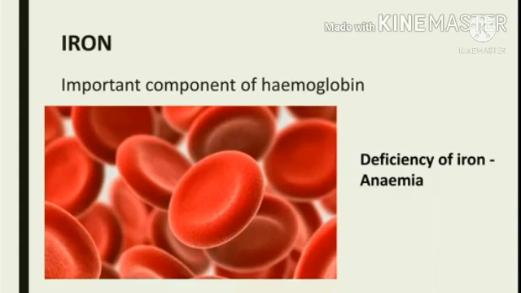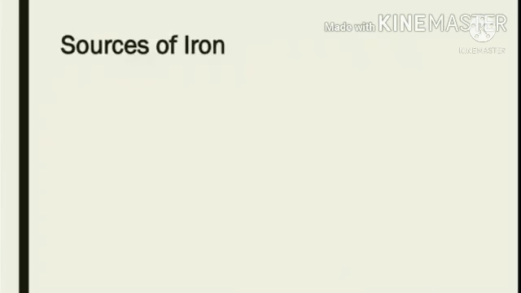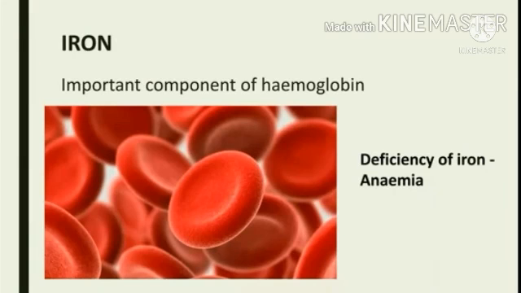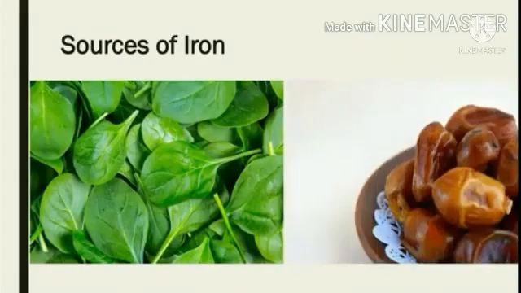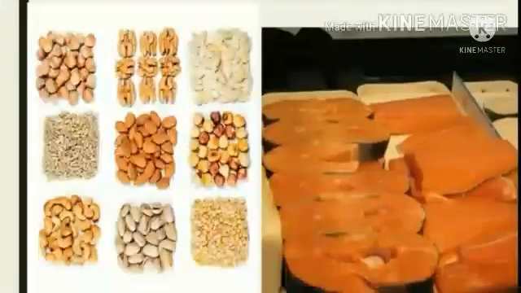If the hemoglobin level decreases in the blood, then eventually the oxygen carrying capacity of the blood will also decrease, because hemoglobin plays a very important role in carrying oxygen molecules to different parts of our body. The sources of iron are spinach, dates, nuts, fish, liver, and broccoli.